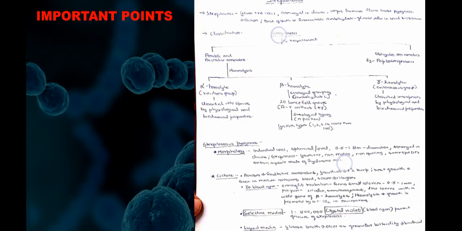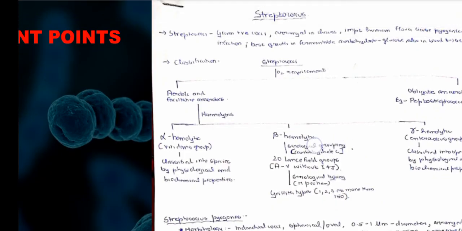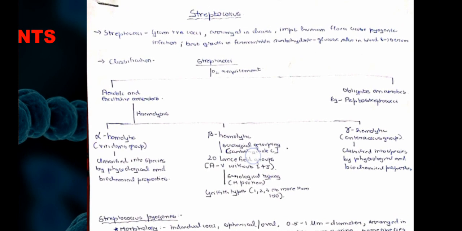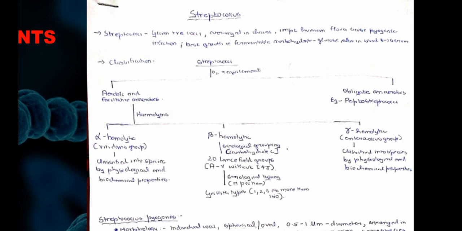Coming on to Streptococcus in general, Streptococcus is a gram-positive cocci arranged in chains, and it is an important human flora which causes pyogenic infection. Best growth is seen in fermentable carbohydrates like glucose, blood, and serum. So, the classification of Streptococcus.